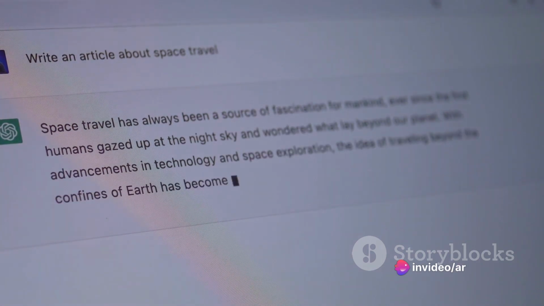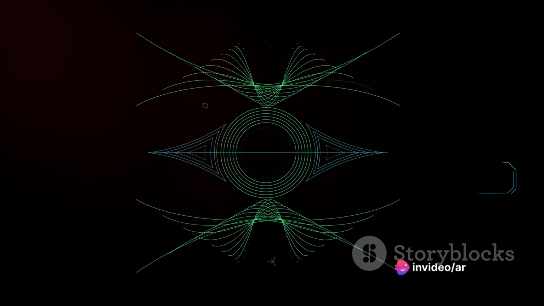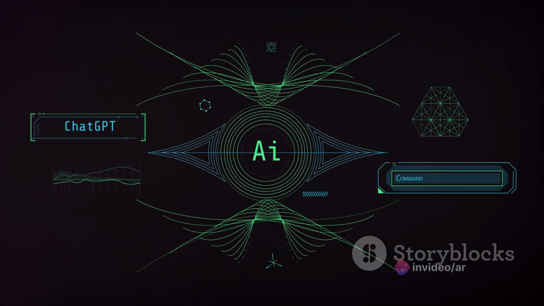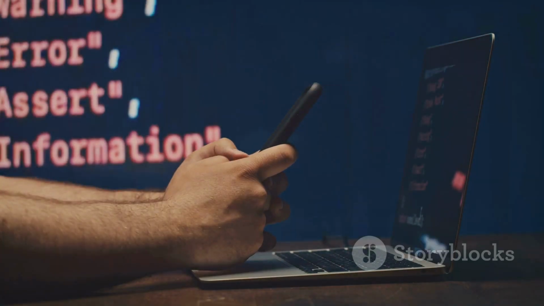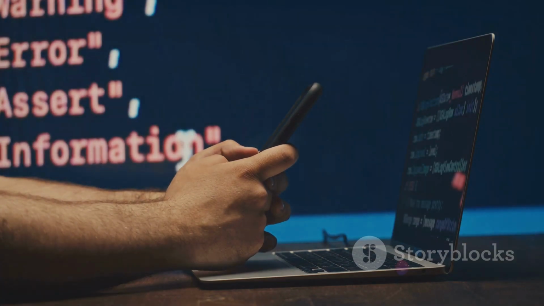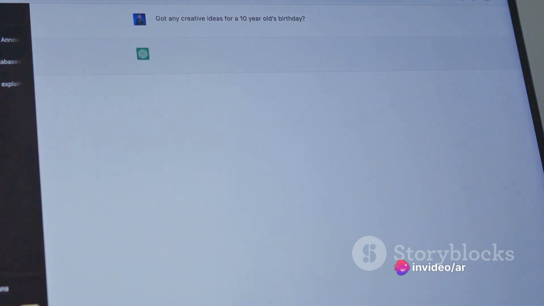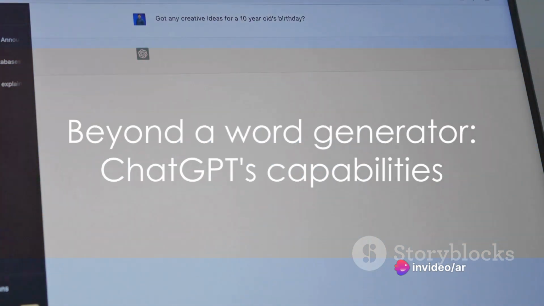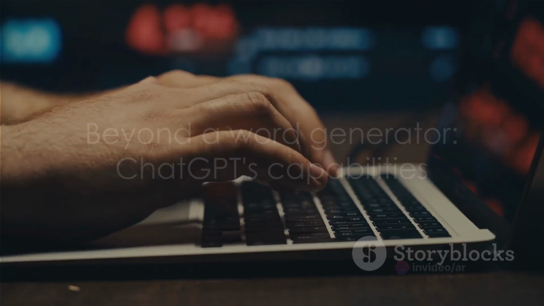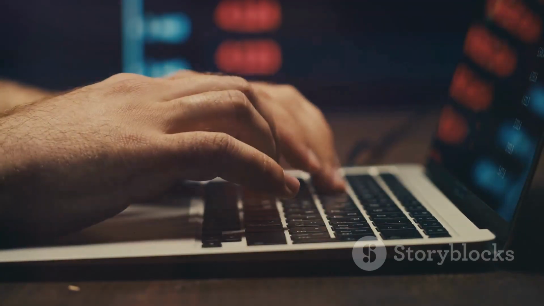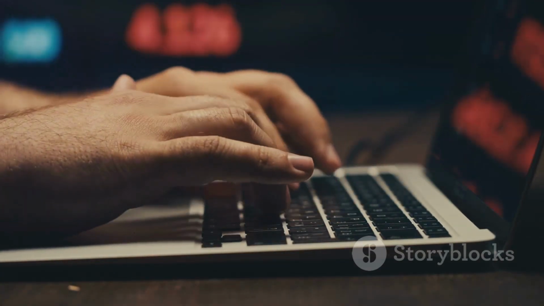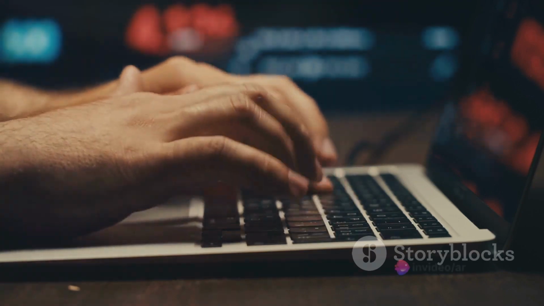Enter ChatGPT, a cutting-edge artificial intelligence model developed by OpenAI. ChatGPT, or Generative Pre-training Transformer, is a language prediction model. It's designed to generate human-like text based on the input it receives. But it's more than just a fancy word generator. ChatGPT is a tool that can assist in various aspects of thesis writing, making it an invaluable asset for researchers and students alike.